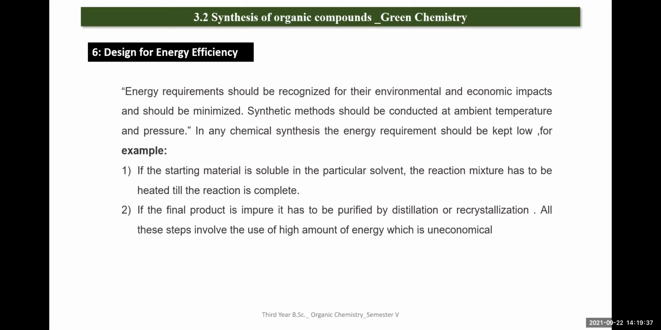In any chemical synthesis, the energy required should be kept low. For example, if the starting material is soluble in a particular solvent, the reaction mixture has to be heated till the reaction is complete. If the final product is impure, it has to be purified by distillation or recrystallization. So all these steps involve the use of a high amount of energy, which is uneconomical, right? In this way, we should avoid the use of energy unnecessarily, so we can save energy.